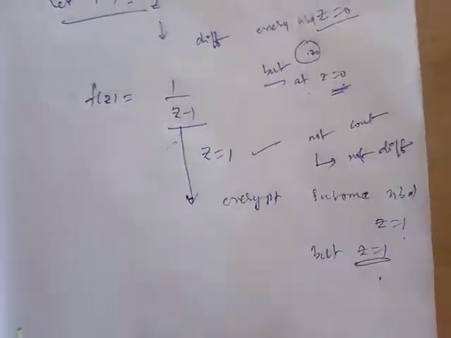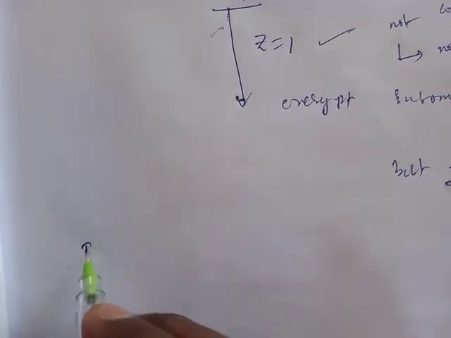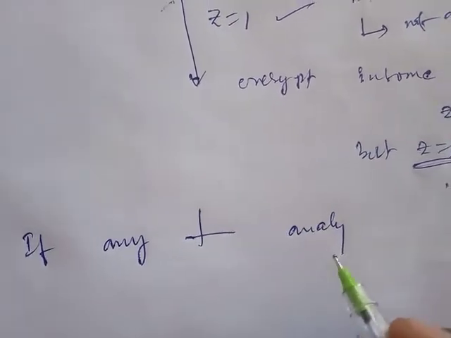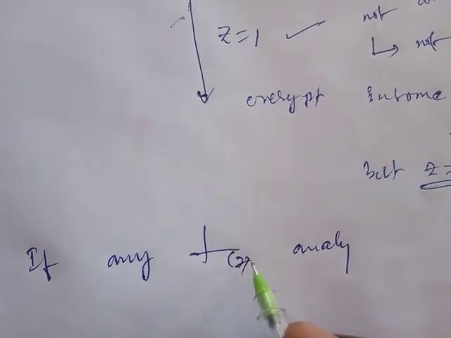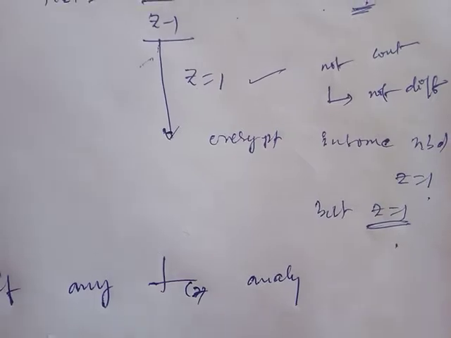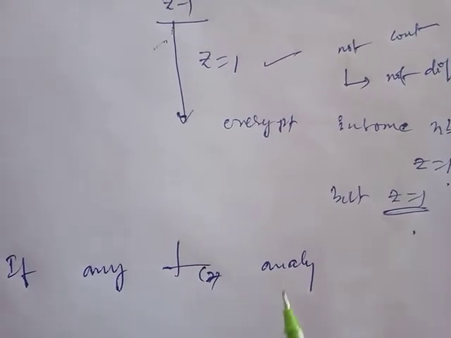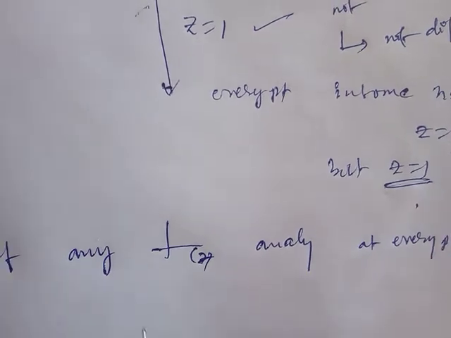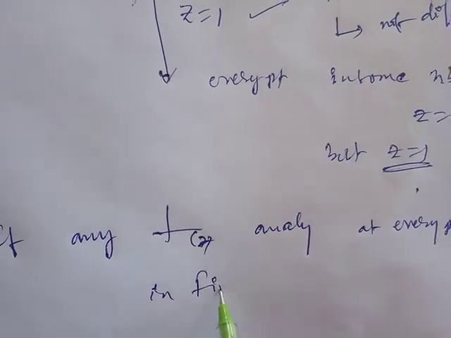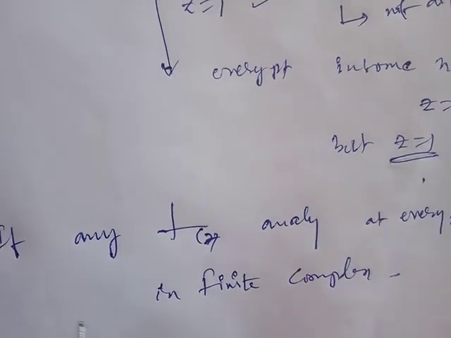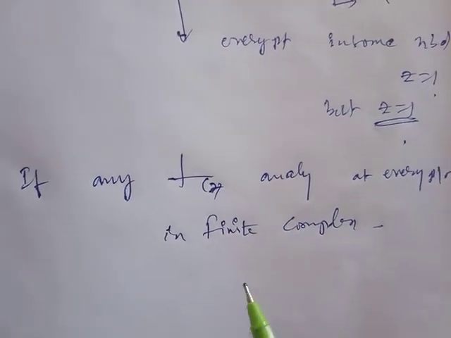See here, if a function is analytic at every point in the finite complex plane, then we call the function f of z an entire function.